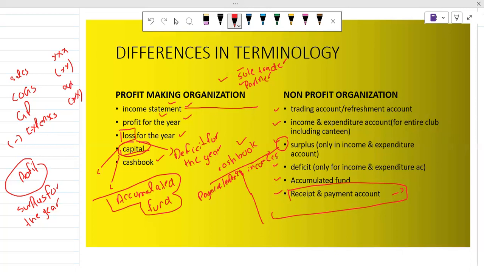There is no very big difference between the two, because they have a lot of similarities. So a receipt and payment account is basically a cash book. Okay, so this is the main difference in terminology.